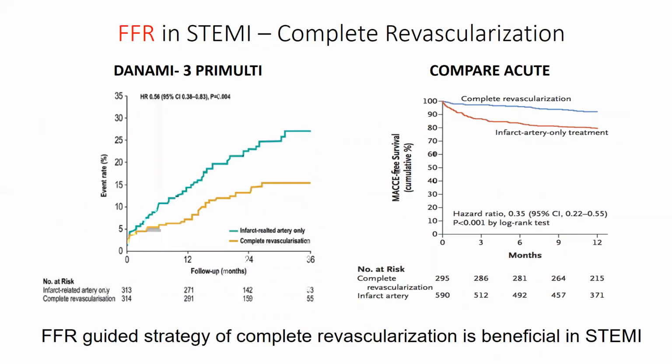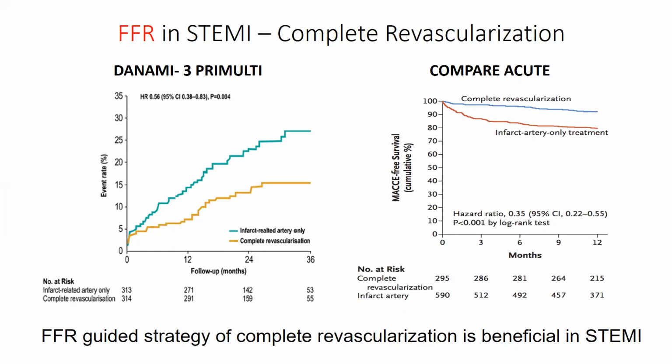Well, if you stratify these lesions physiologically, that means using iFR or FFR, we had two elegant trials, which were the DANAMI-3 PRIMULTI and the COMPARE-ACUTE. In both these trials, the lesions were stratified on the basis of physiological assessment. FFR was used in both these trials, and complete revascularization was done during index PCI in COMPARE-ACUTE and during index hospitalization in the DANAMI-3 PRIMULTI trial. And it was noticed that in both these trials, complete revascularization translated into a lesser number of events, and they produced a lot of beneficial effects.